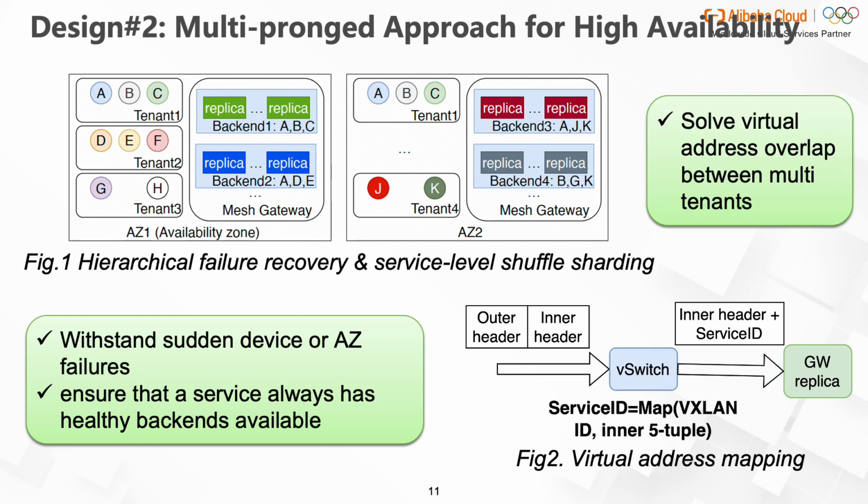To avoid packet header address space overlapping in the multi-tenant cloud, we map the VXLAN ID and the inner 5-tuple to a globally unique service ID and attach it to the inner header. Then, the gateway can distinguish tenant services inside a virtual machine.